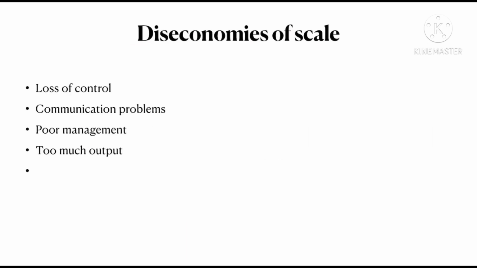Now, diseconomies of scale. First is loss of control. Since diseconomies of scale basically means as a firm grows, there will be some disadvantages as well. So, first is loss of control. The managers will not be able to control the business as there will be many employees, lot of output, lot of customers, and they may not be able to control the business or handle it.